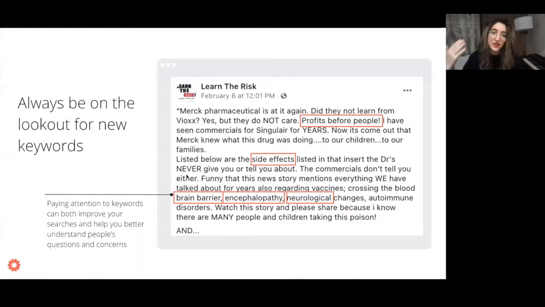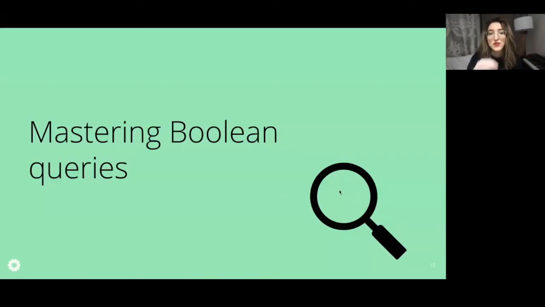I know that these concepts are a little bit obvious in a way, but I think that it helps to break it down and really show how it manifests in the form of keywords, because that's what's going to help make our research better. So how do we actually build good search queries?